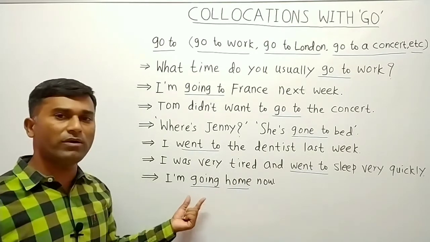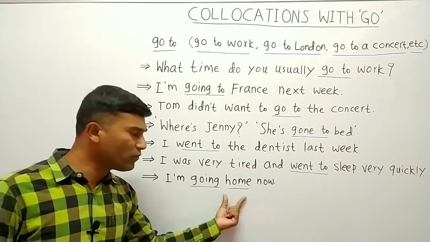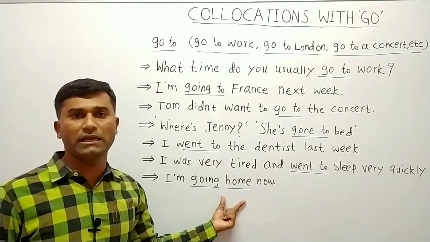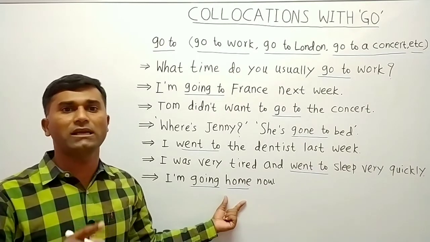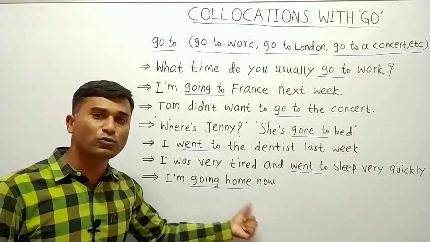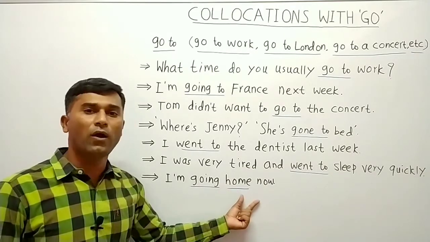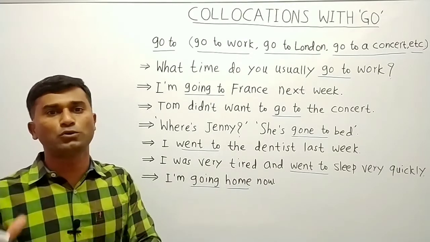Here one thing we should remember, that when you say go or going with the word home, we don't use any preposition, that is we don't say to home. When you say to home, actually it is wrong. So never say I am going to home or I go to home. Always say I am going home. Okay, so this is the usage of go with go to.